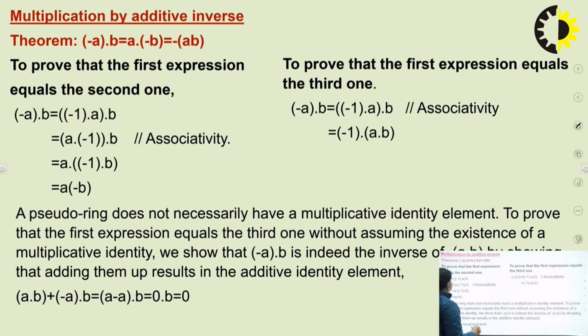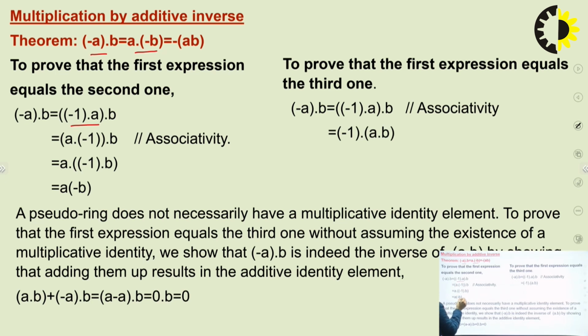Next, we have to prove minus a dot b equal to a dot minus b equal to minus ab. First we will check that the first value is equal to the second one. How are we proving this equation? Minus a dot b, we can write minus a as minus 1 into a, correct?